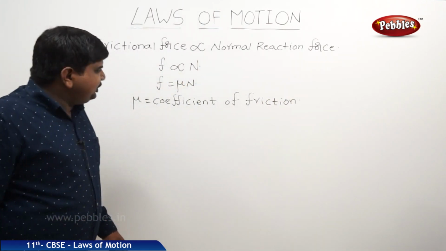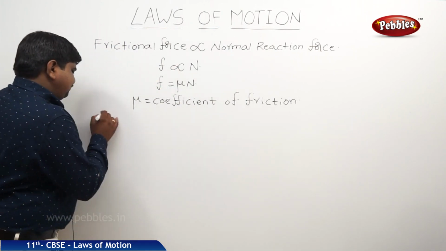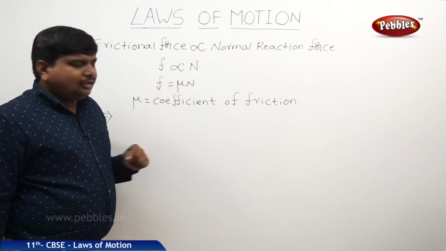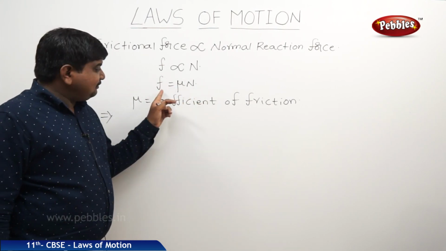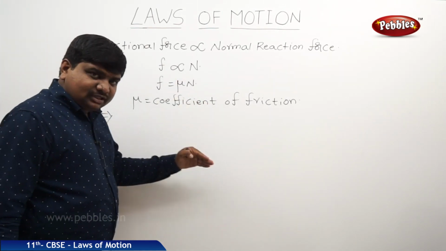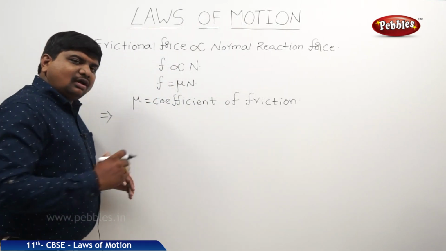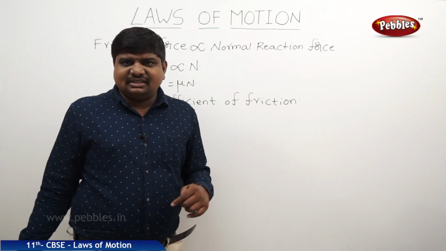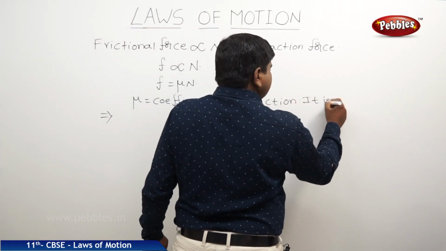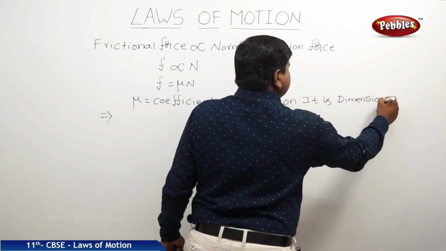It is a unitless or dimensionless physical quantity, because if you see the definition of mu, it is F by N. What is F? What is N? F is the frictional force, N is the normal reaction force. So force by force, the units will be cancelled. That's why this mu is a physical quantity which is dimensionless.